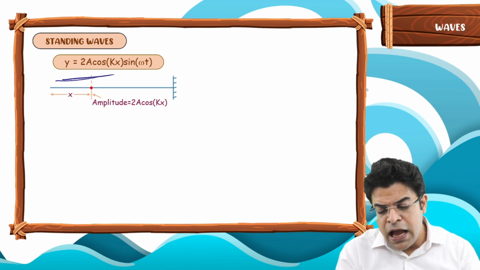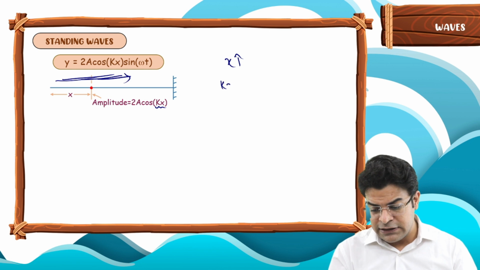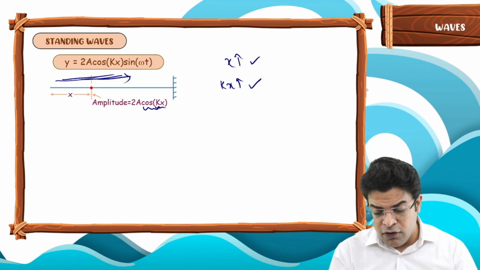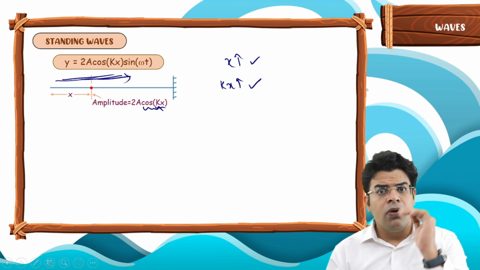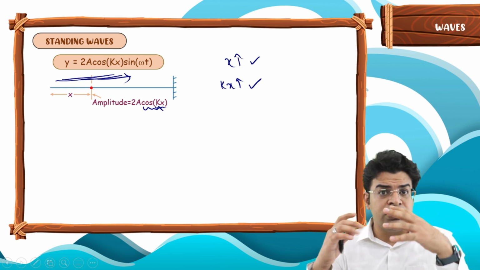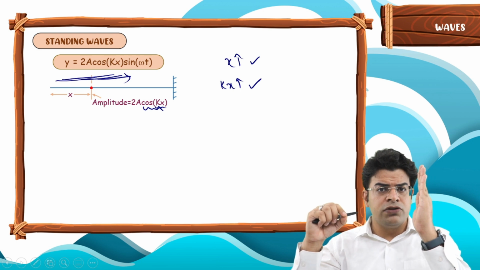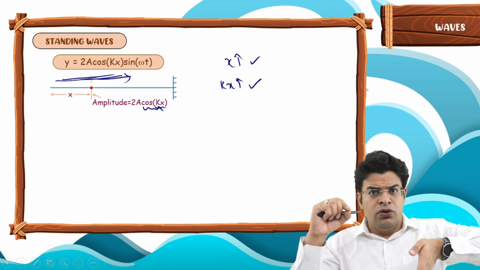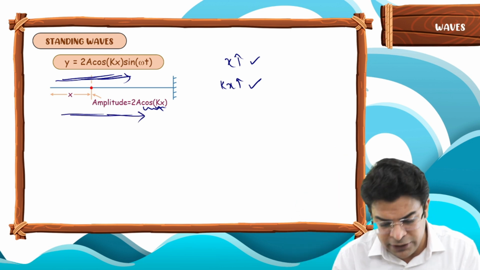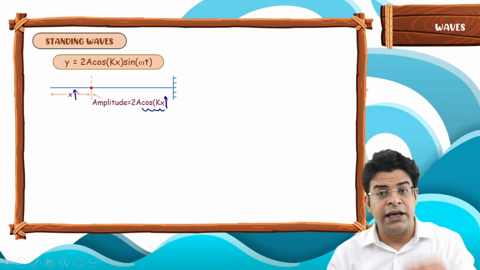As you move along the string, the x keeps on increasing, so the input angle kx keeps on increasing. As x keeps on changing, kx keeps on changing, hence the value of cos kx keeps on changing. Cos kx is a cos function, in which as the angle keeps on changing, its value keeps on changing. Cos 0 is 1, cos 90 is 0, cos 180 is minus 1, cos 270 is 0, cos 360 is 1, right? So as you keep on moving along the string, x keeps on increasing, so kx keeps on increasing, and the value of cos kx keeps on fluctuating.